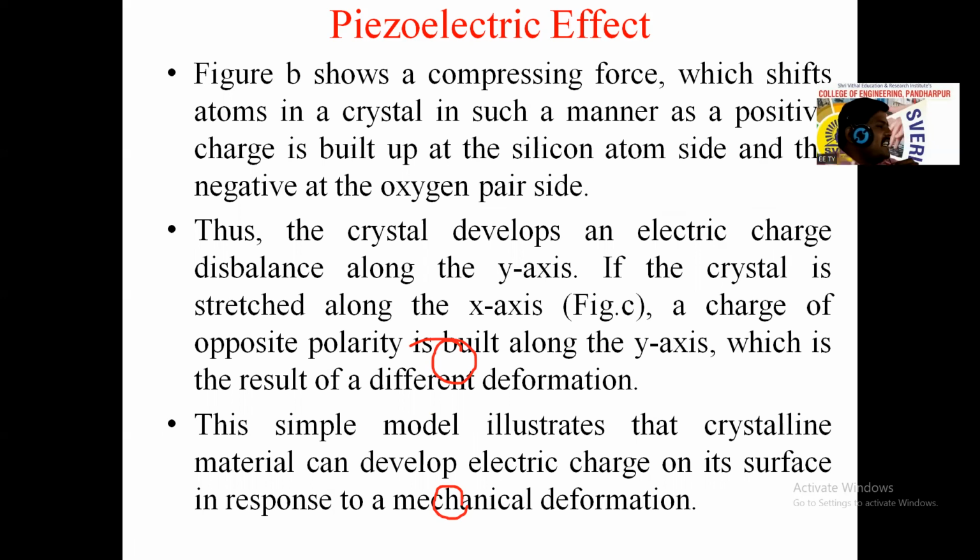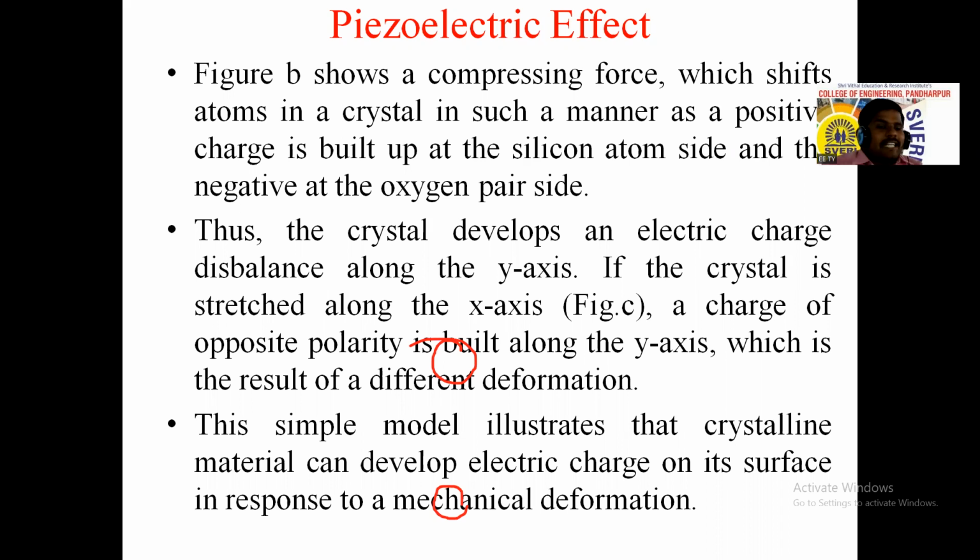Under no trace condition, there is no electricity generation, that means this is the balanced condition. When force is applied, an unbalancing will occur, and the charge redistribution will occur. We get positive charge on the silicon side and negative charge on the oxygen side, and it will be disbalanced along the y-axis. If the crystal is traced, it is shown in figure C. If the crystal is traced along the x-axis,